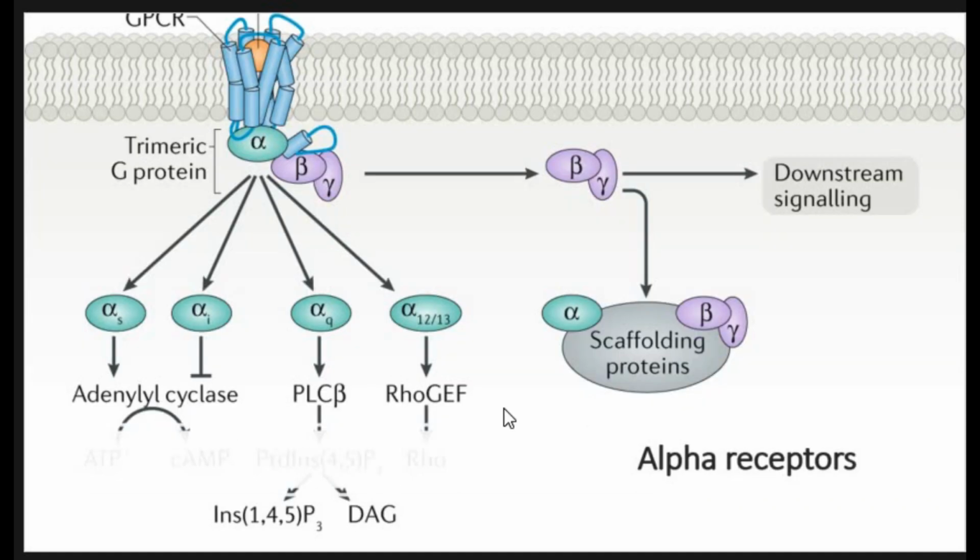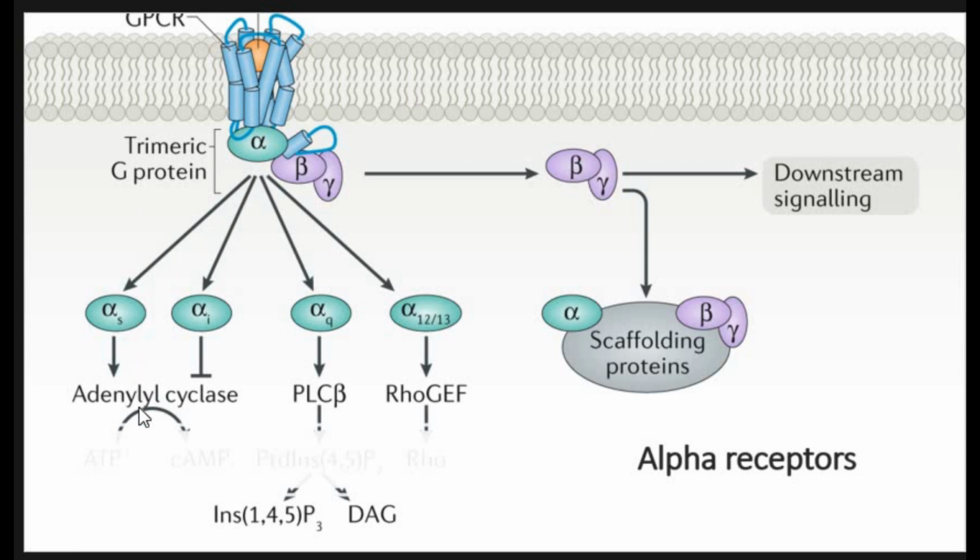This is the structure of alpha receptors. Here you can see a ligand binding to its receptor, which is a G protein coupled receptor, a serpentine protein with 7 transmembrane domains, having 3 units: alpha, beta, and gamma. When a ligand is attached to this receptor, this complex is dissociated, and the beta and gamma subunits behave as a shuttle.